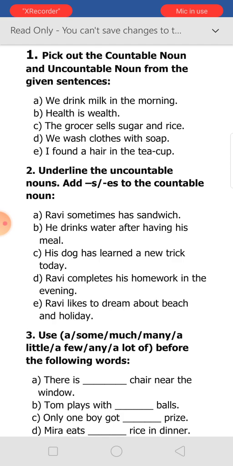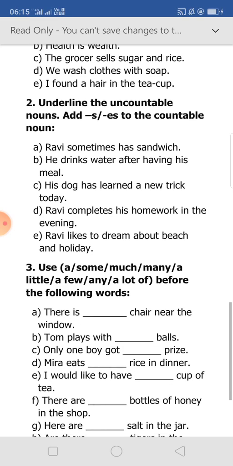Number 2, underline the uncountable nouns, add s or es to the countable nouns. Number A, Ravi sometimes has sandwich. Number B, he drinks water after having his meal. Number C, his dog has learned a new trick today. Number D, Ravi completes his homework in the evening. Number E, Ravi likes to dream about beach and holiday.